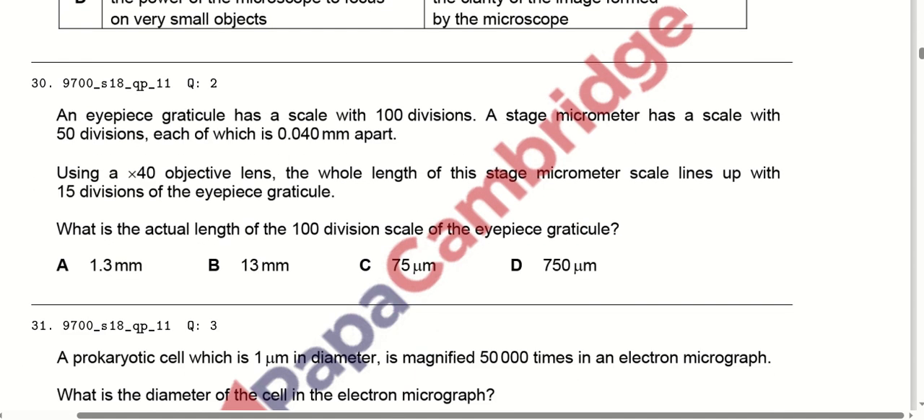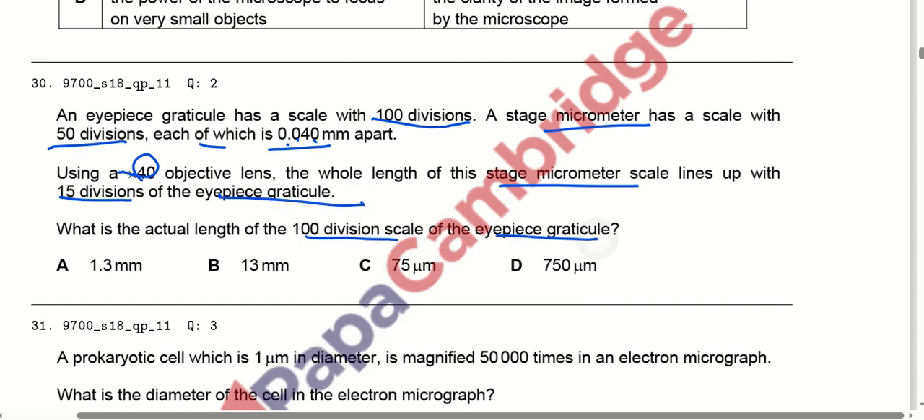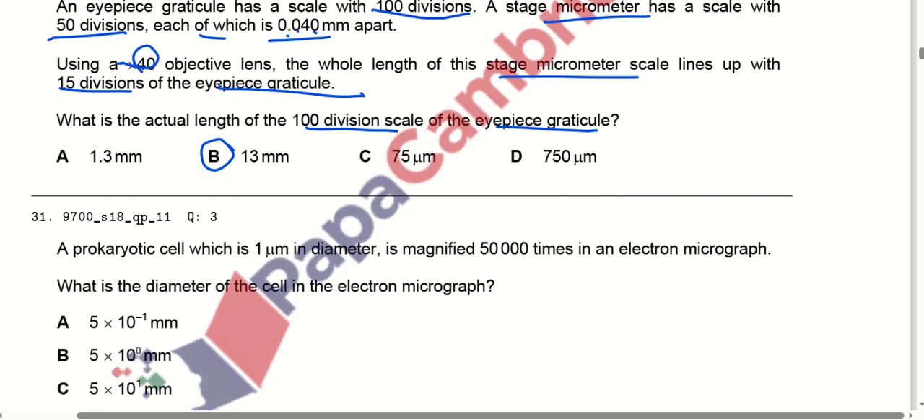An eyepiece reticule has a scale with 100 divisions. A stage micrometer has a scale with 50 divisions, each of which is 0.04 millimeter apart. Using a 40x objective lens, the whole length of the stage micrometer scale lines up with 15 divisions of the eyepiece reticule. What is the actual length of the 100 division scale of the eyepiece reticule? So when we calculate this, it comes out to be 13 millimeter.